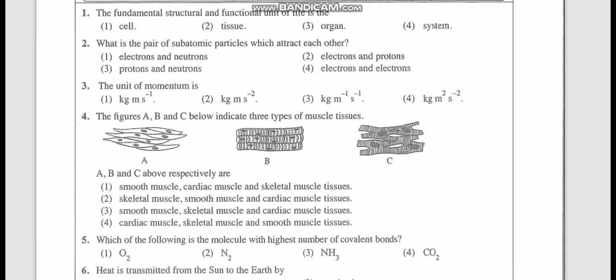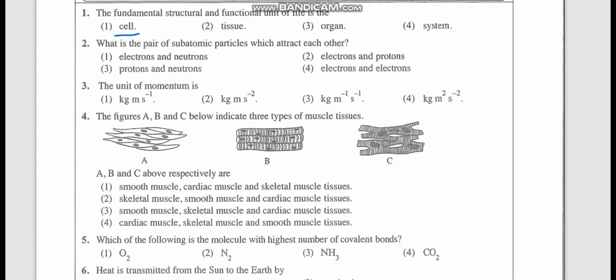Our first question: the fundamental, structural and functional unit of life. This is a very simple question. The fundamental, structural and functional unit of life is already stated in the cell theory. So our answer is cell. It's not tissue. Tissue is a group of cells. This should be the basic unit of life, that is the cell. Anything which is under the cell is considered non-living.